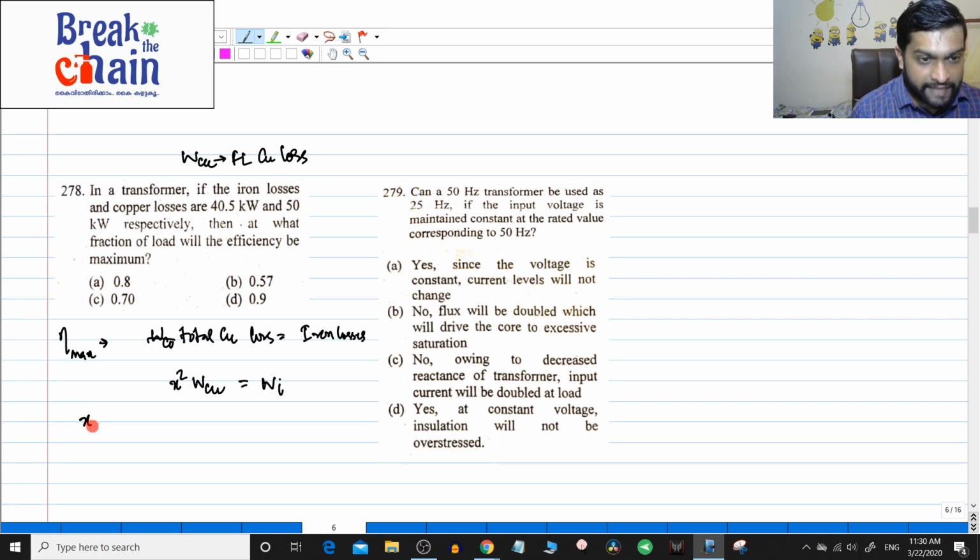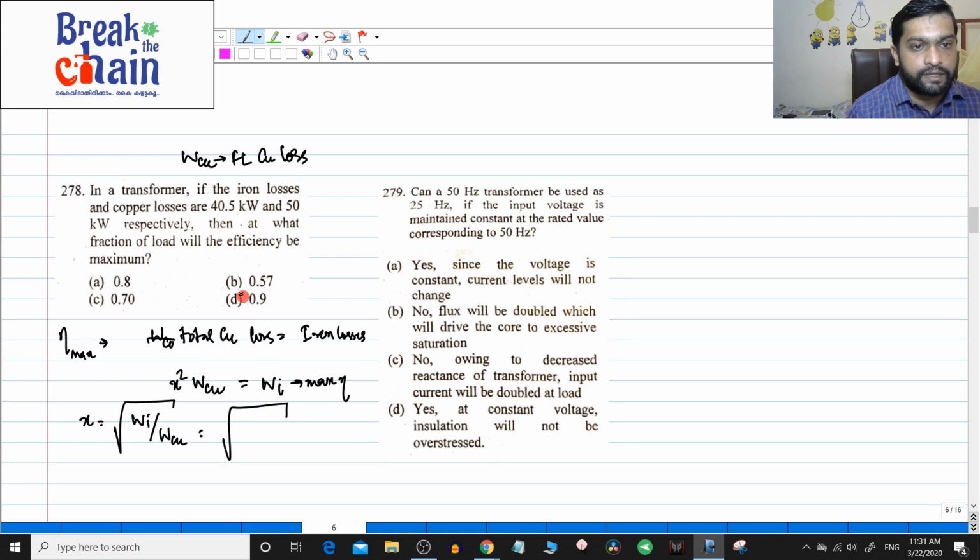So the fraction at which maximum efficiency occurs is equal to root of Wi divided by WCU. So this is root of 40.5 divided by 50. I think the answer you will get is 0.9. Do you get the answer as 0.9?